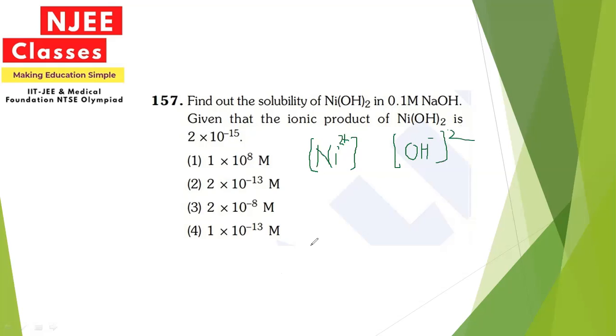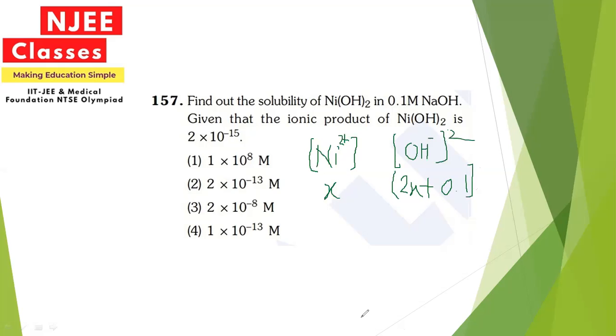Now let us consider the solubility of nickel here to be X. If we consider the solubility of nickel as X, the hydroxyl concentration will be considered as 2x because of the twice ion concentration, plus it is present in 0.1 M NaOH. So its concentration will be like this.